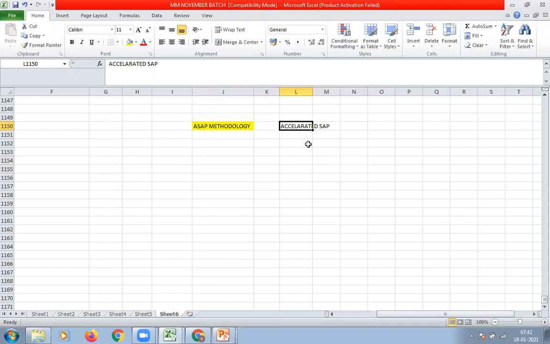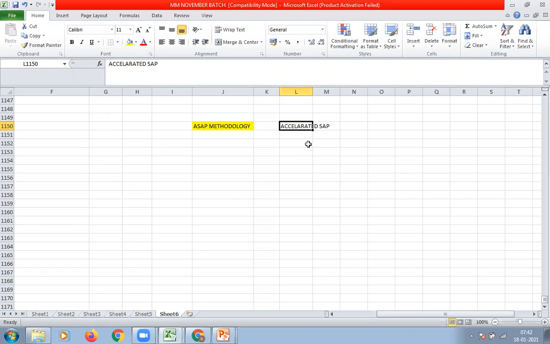To speed up. If you want to increase the car speed, you need to press the accelerator, right? Similarly, here, in order to speed up the implementation process in using SAP, we have to use this ASAP methodology.